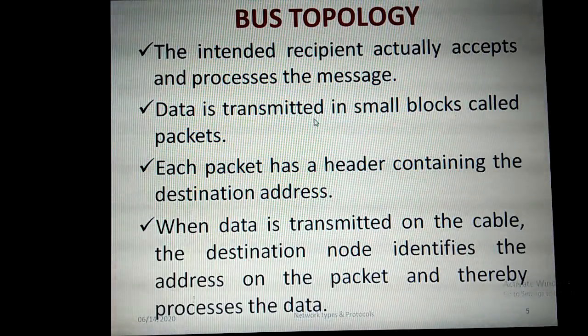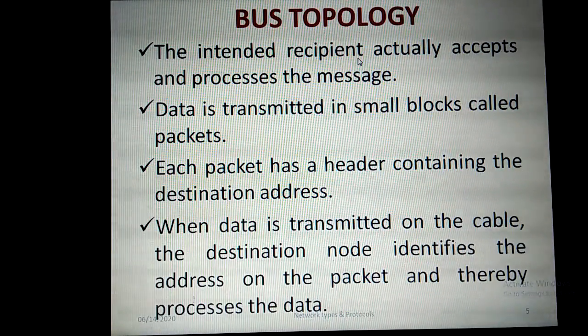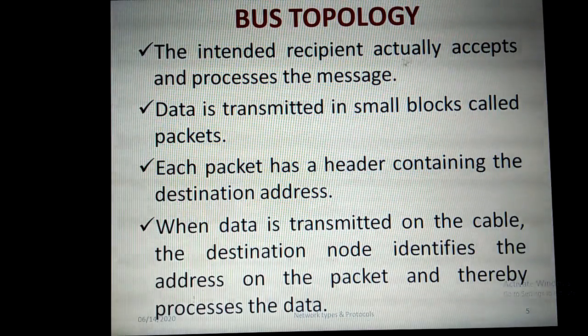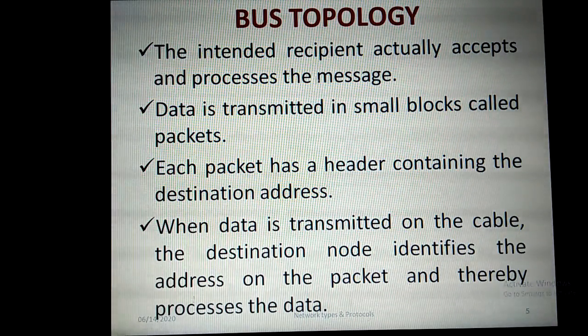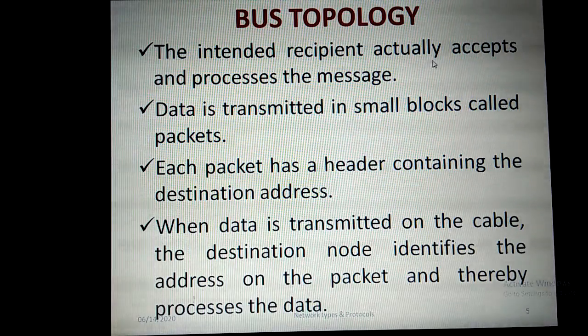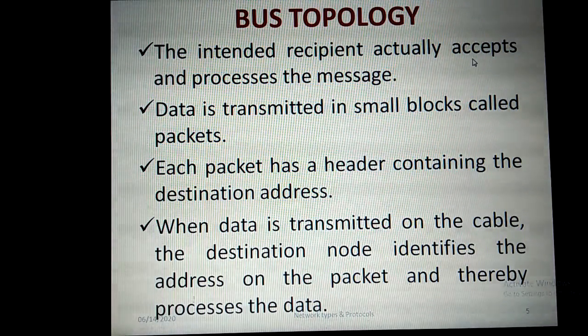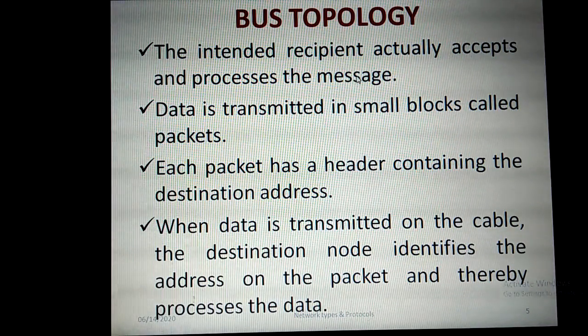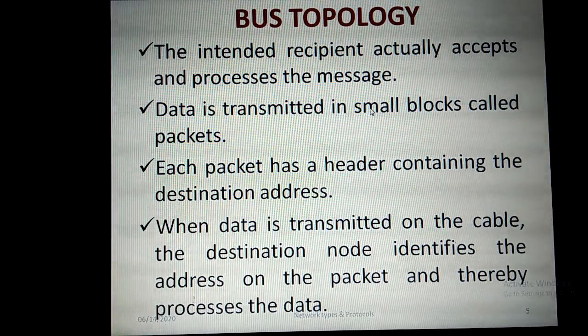Then the intended recipient, that is, the one to whom that message needs to be transmitted, the receiver, actually accepts and processes the message. So only that intended recipient will accept the message and process the message. That means it will work on that message. Data is transmitted in small blocks. How is the data transmitted from the device? It is transmitted as a small block and it is called a packet.